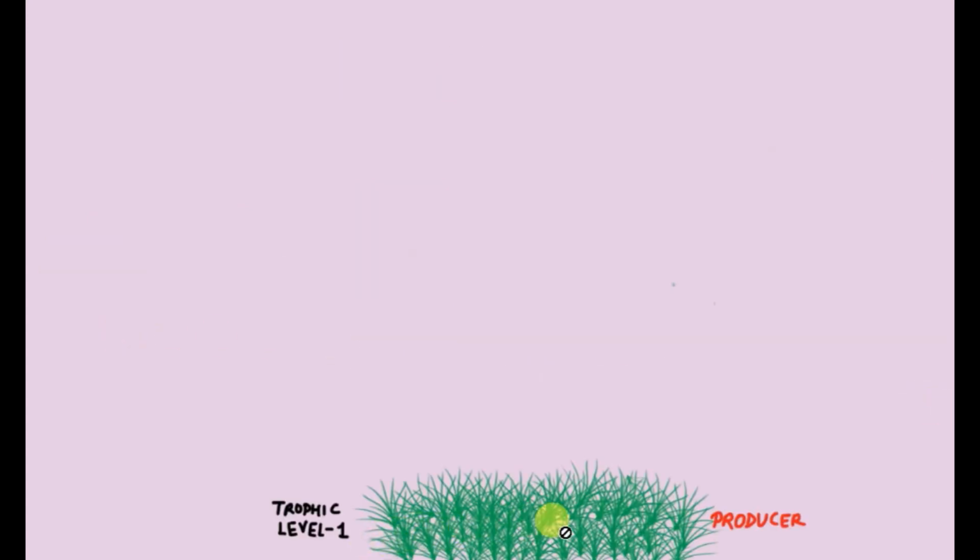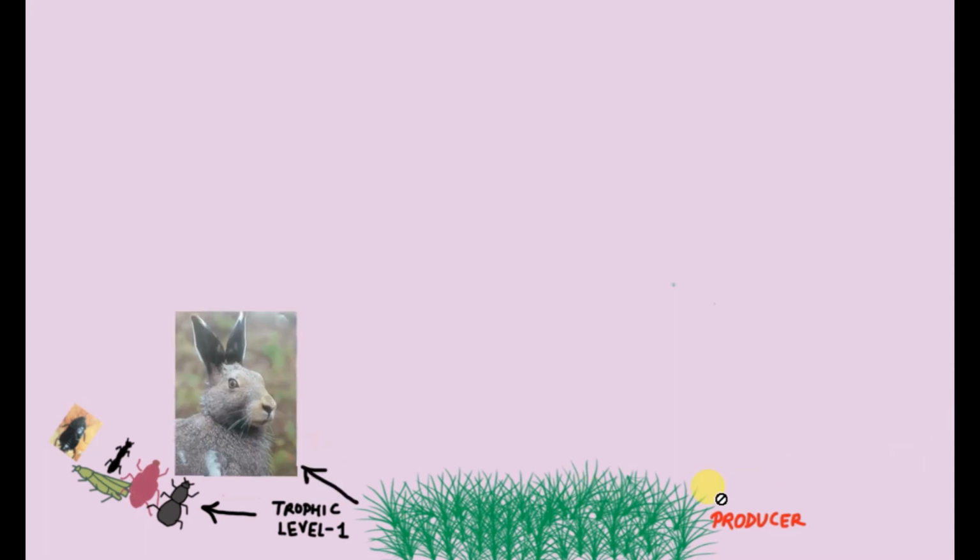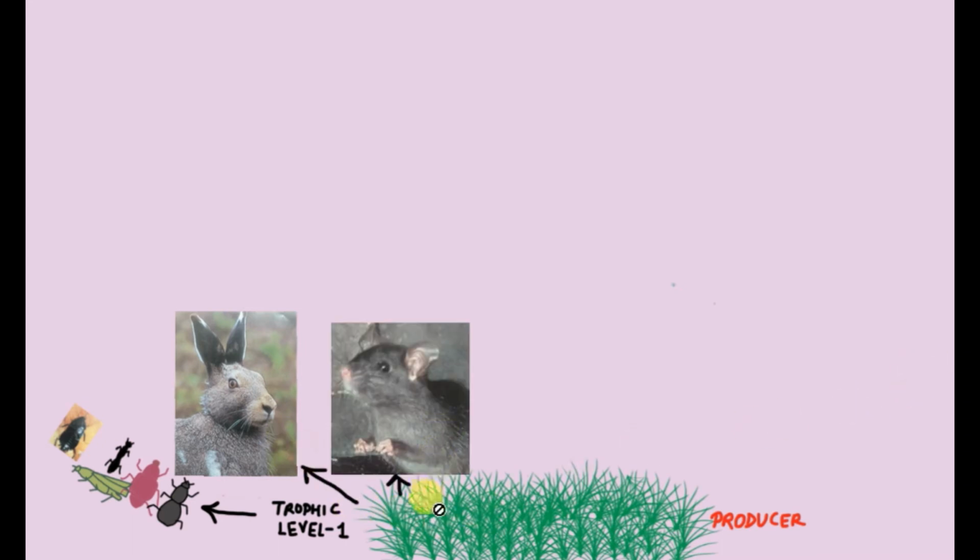Let's take example of various food chains occurring in nature. So producers or plants always occupy first trophic level and insects may feed on these plants. So insects occupy second trophic level, but not only insects, even the rabbits can feed on the plants because rabbits are also herbivores. Then a rat can also feed on the plants.